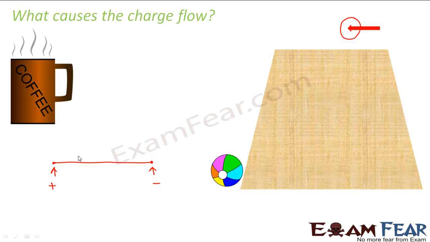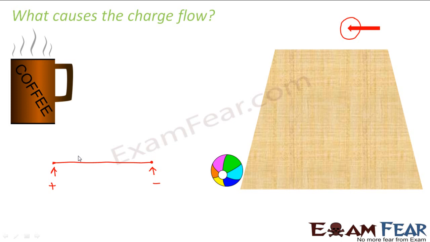Now, how is this potential difference produced? How will you produce this difference in potential between the two ends? Now, potential difference can be produced by a battery or by a combination of one or more cells. In fact, that is the purpose of a battery.